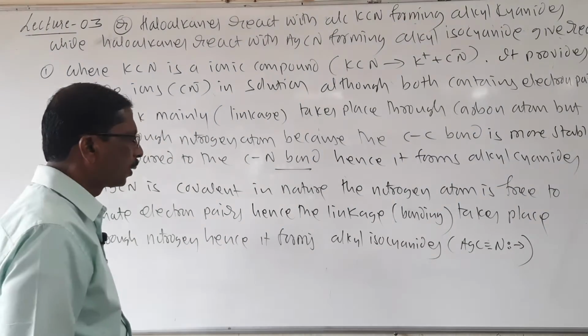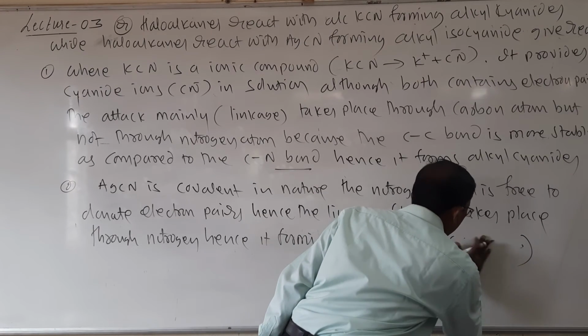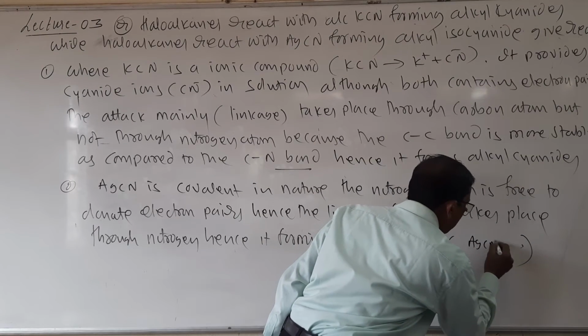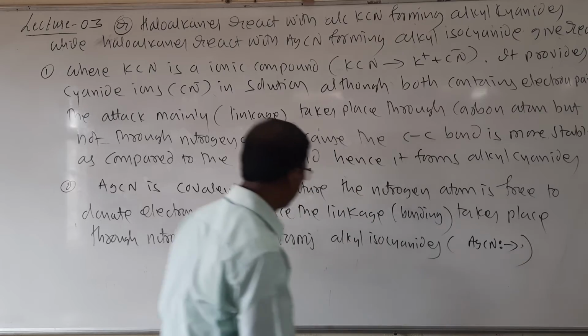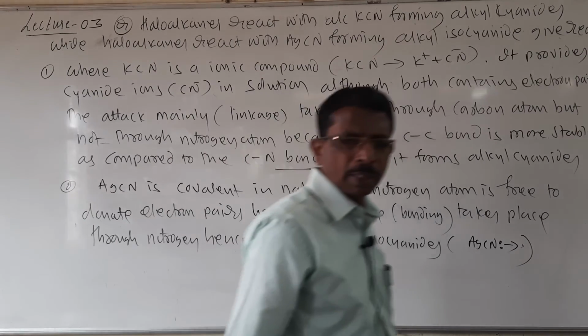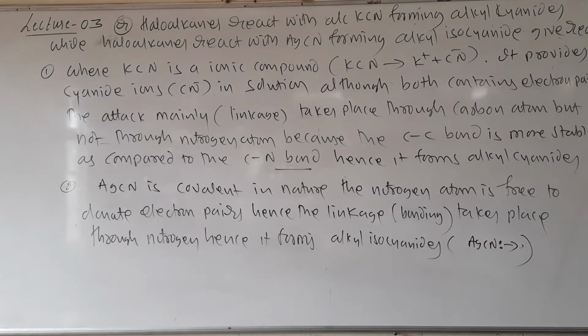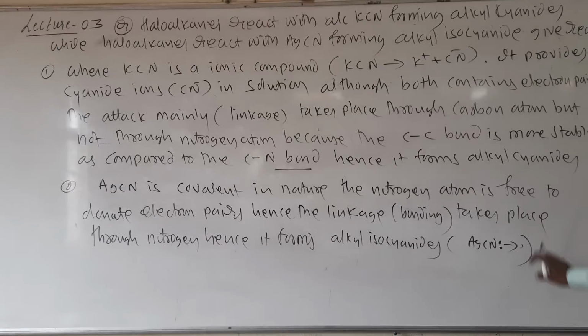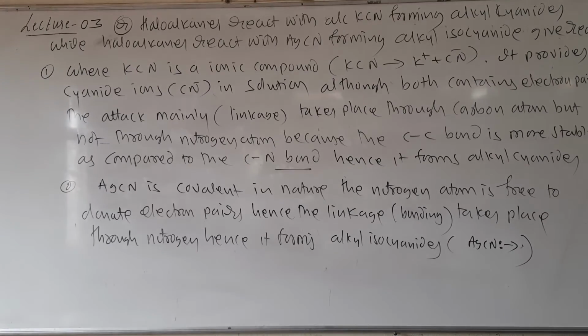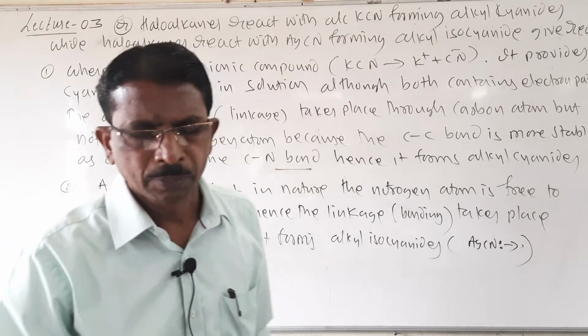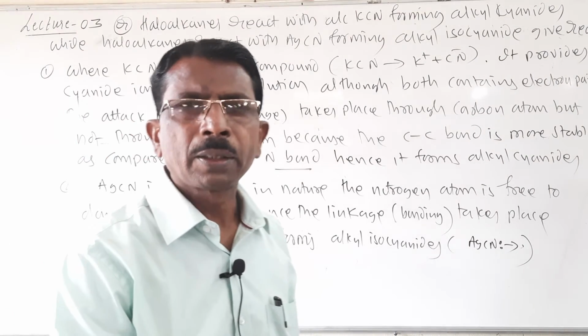Otherwise you may write it in shortcut with AgCN. So look here, students, AgCN is covalent in nature. The nitrogen atom is free to donate electron pairs. Hence the linkage takes place through nitrogen. Hence it forms alkyl isocyanide. This is the reason for the 3 marks question.